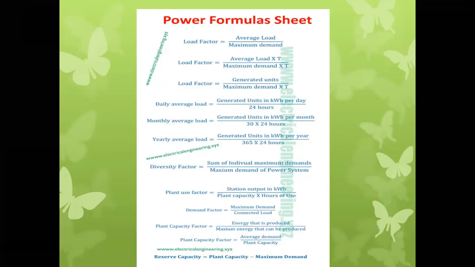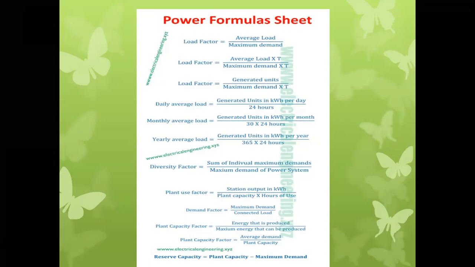If we know the generated units and maximum demand of a particular power plant, we can easily find out the load factor. If we know the load factor and maximum demand of that power plant for a particular time period, we can easily find out the number of generated units. Suppose a hydroelectric power plant is working at a maximum demand of, suppose, 80 watt, and the load factor is, suppose, 50%.